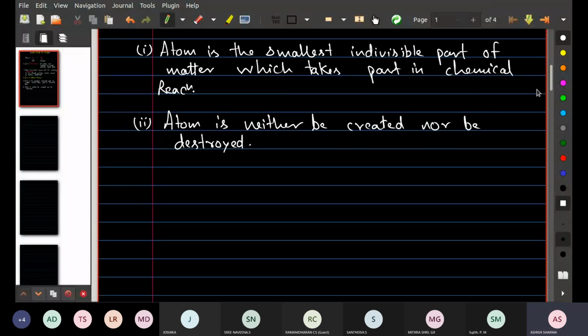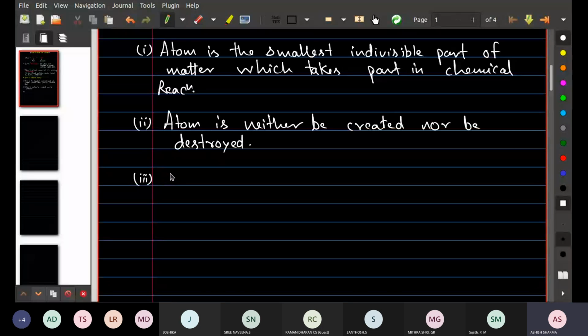Okay, so what is the meaning of this? That we cannot generate one atom and we cannot destroy it also. But nowadays in modern practice, it is possible. By nuclear reactions, it is possible to generate a new atom and it is possible to destroy an atom. So this was also a wrong point given by him, but according to him, at that time, the discovery regarding nuclear reaction had not happened. So that's why he gave his statement like that.